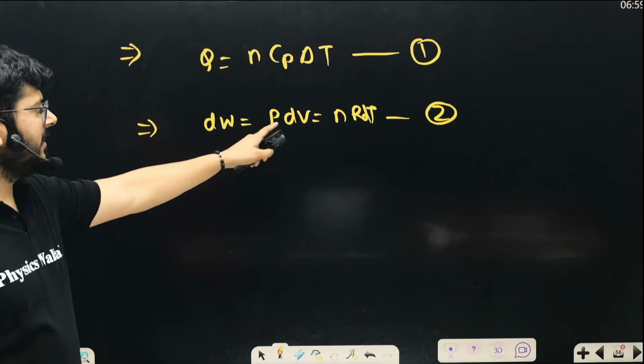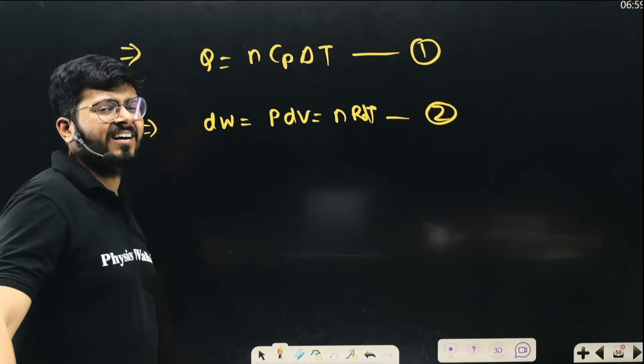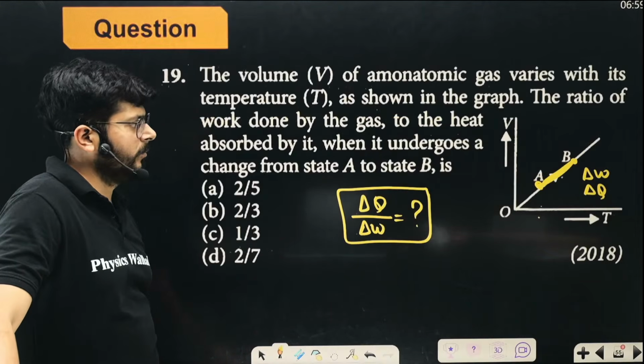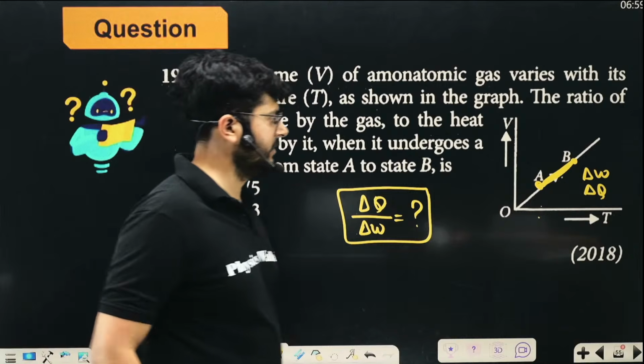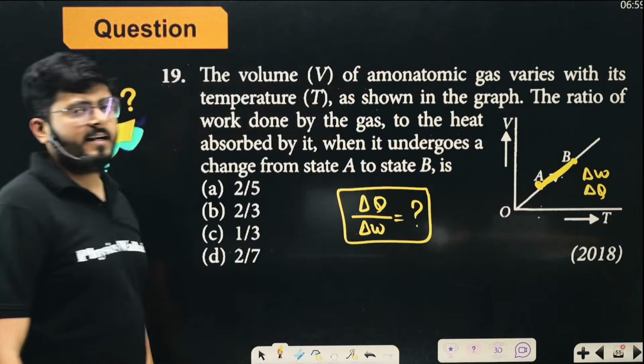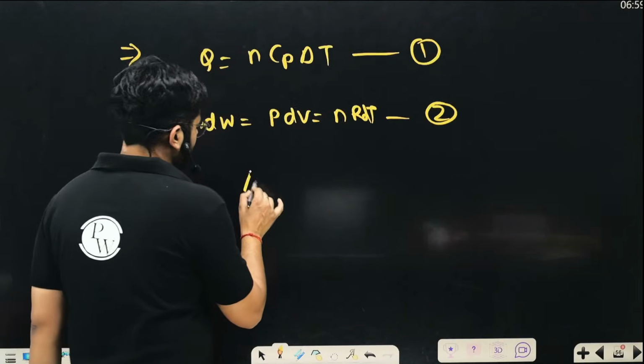And how much work is done? It is PV equals nR dT. nR dT is the amount of work done, right? In terms of temperature difference. So if you use that, you can easily calculate it. So what will be delta Q upon delta W?